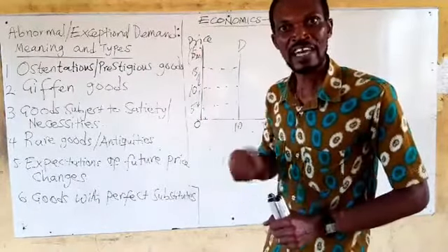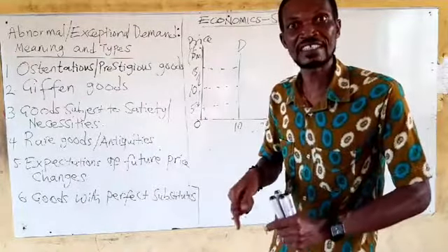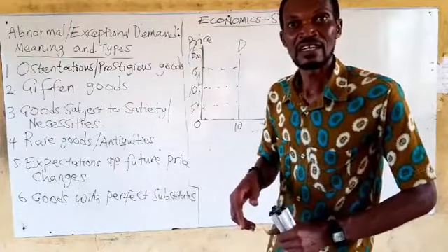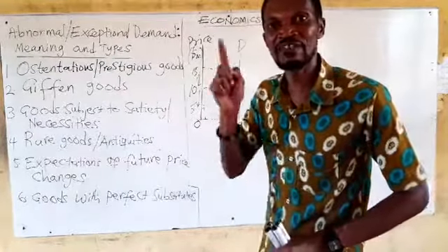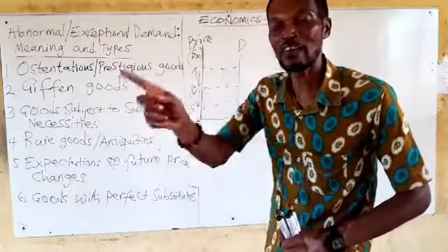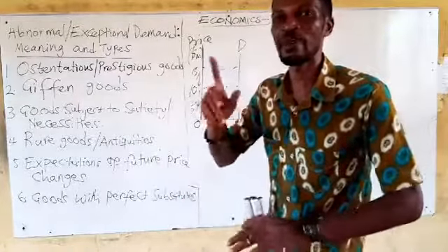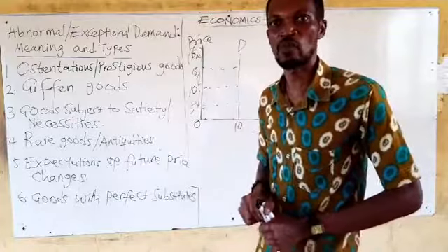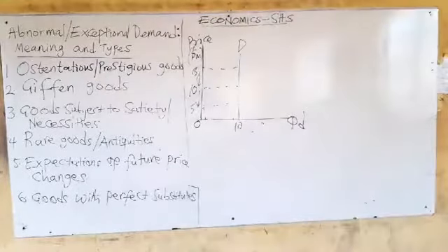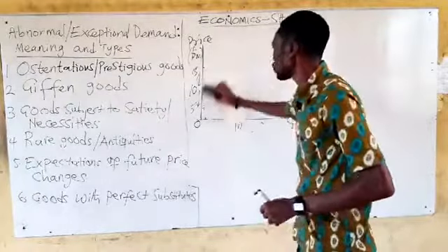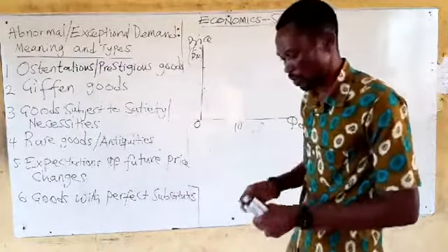Even though you could have bought it today at 10 cedis, which is the normal price, you are going to buy from the person selling at $15 because you want to avoid buying at $50 tomorrow. And so in that case, you will notice that the curve is going to be upward sloping.